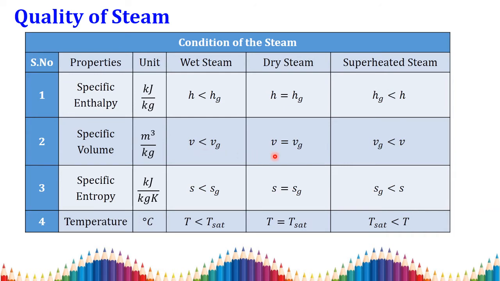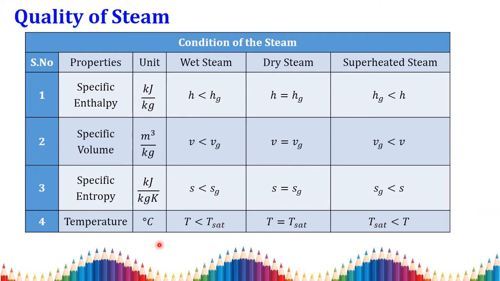When the given specific volume and the saturated specific volume of the vapor are equal, it is called dry steam. When the saturated specific volume of the vapor is lesser than the given specific volume, then it is called superheated steam. The same condition applies for specific entropy also.